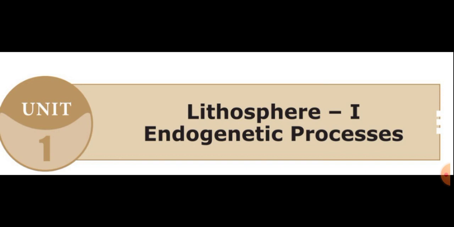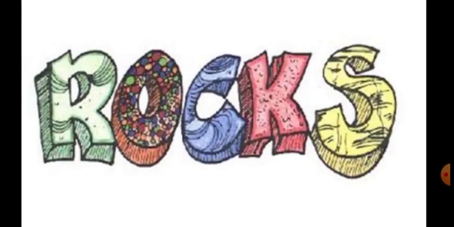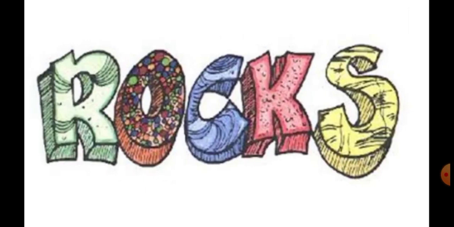Today we are going to learn about rocks. In the previous class we learned about the structure of the earth and the spheres of the earth. Okay, students, listen here. A rock is a natural substance composed of solid crystals of different minerals that have been fused together.